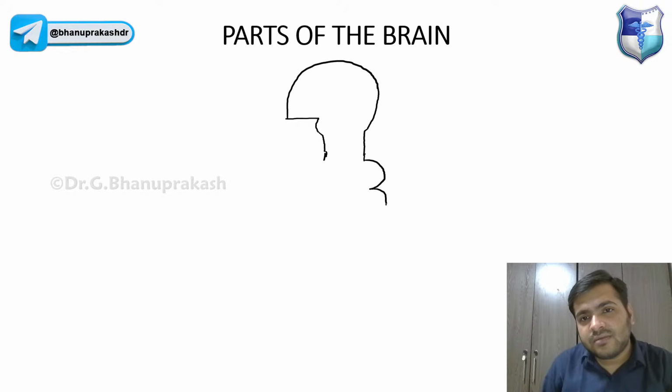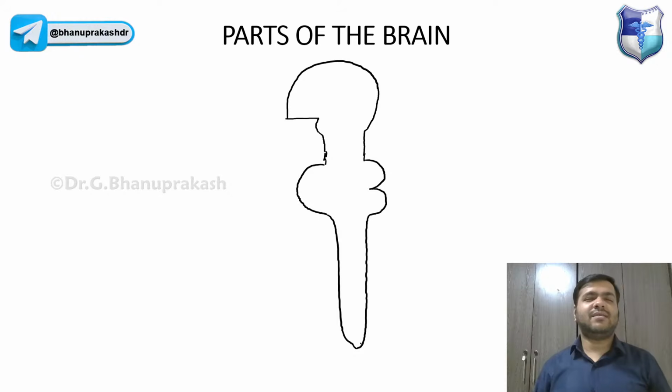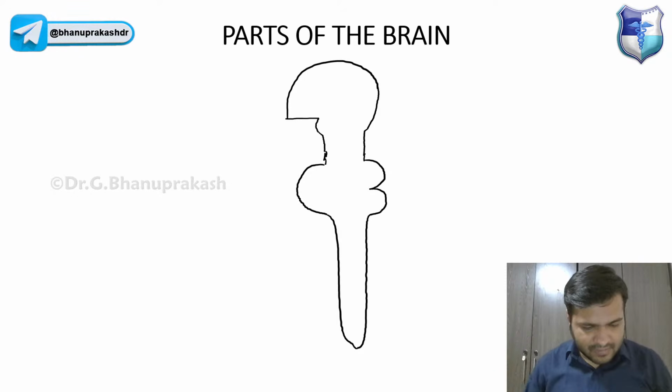we have the pons, we have the medulla oblongata, right? We have the cerebellum behind, right? And guys, the spinal cord. So that is in a very simple diagram. I'm just trying to show you guys the parts of the brain.